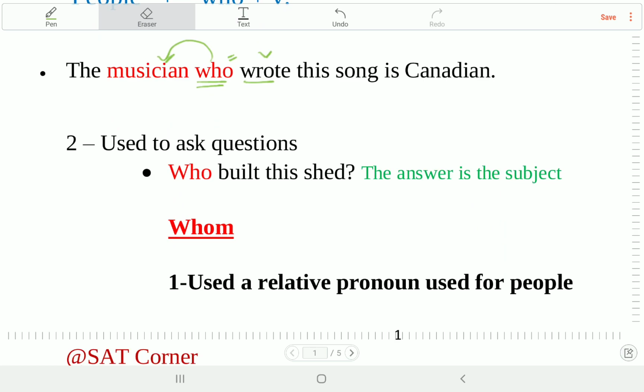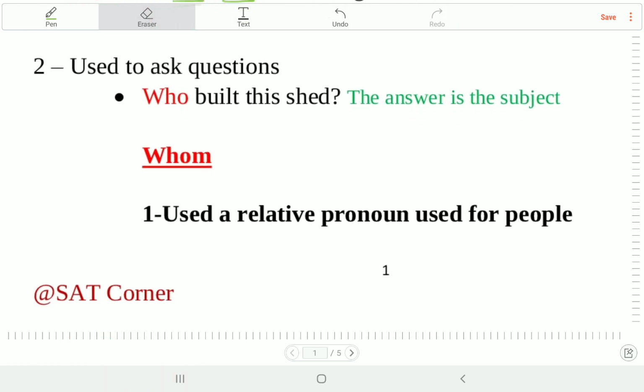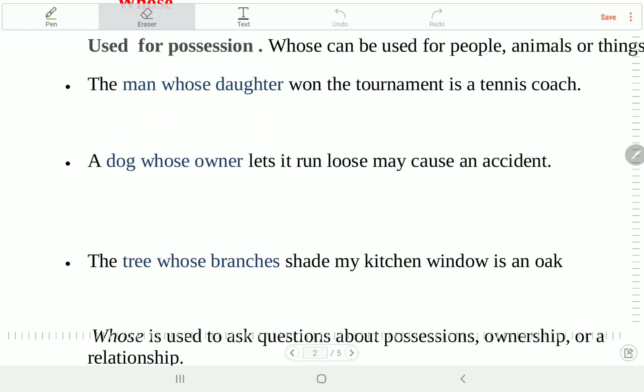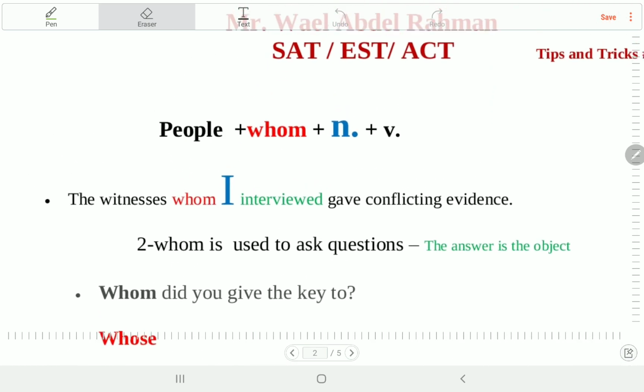Okay, number two. The second use, we use it to ask questions. Like when I say, who built this shed? So the answer is the subject. It's Tom. Okay, the next one, whom. So whom is used as a relative pronoun, again for people. So what is the difference between whom and who?